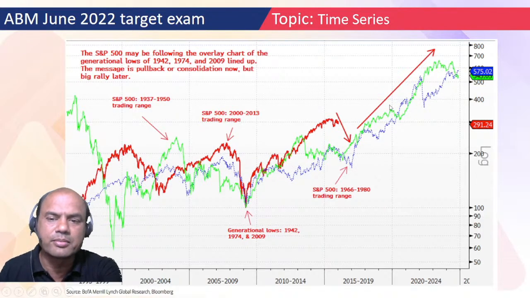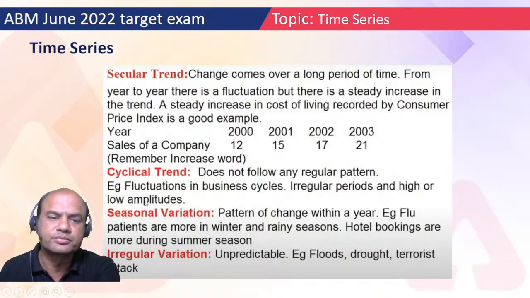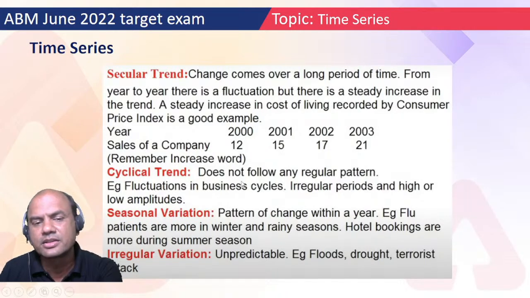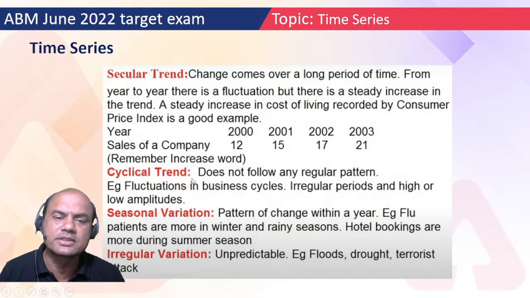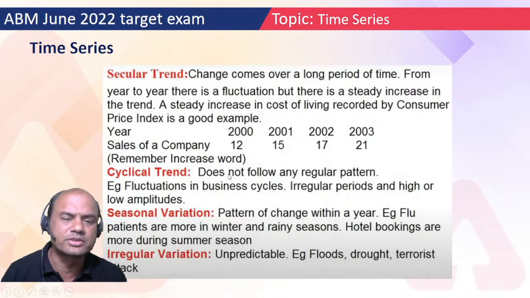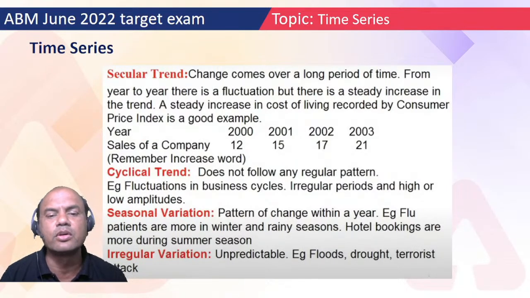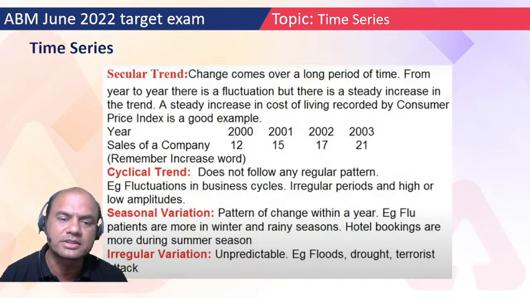Always remember this. Now the second part, the cyclical trend, does not follow any regular pattern. Example: fluctuations in business cycles, with irregular periods and high or low amplitudes. What do you mean by this? Let's say there is some fashion going on, some dress code. Can you predict that this fashion will go on for 2 months, 6 months, 5 years or 10 years? No. Similarly for businesses also.